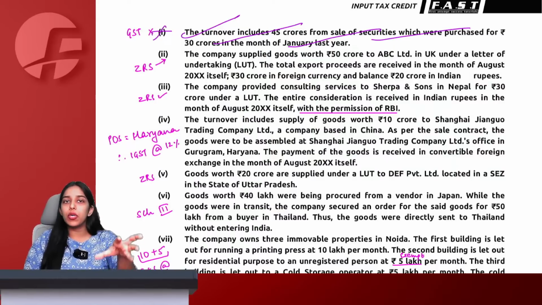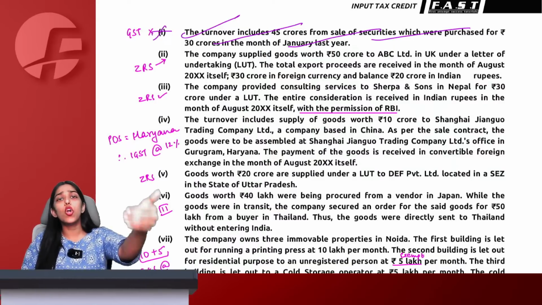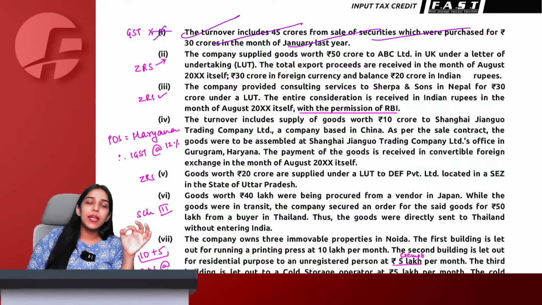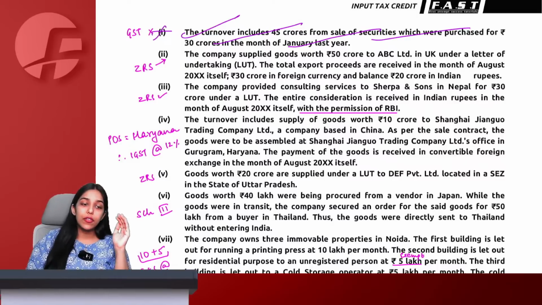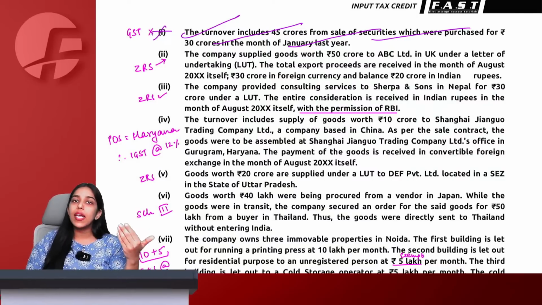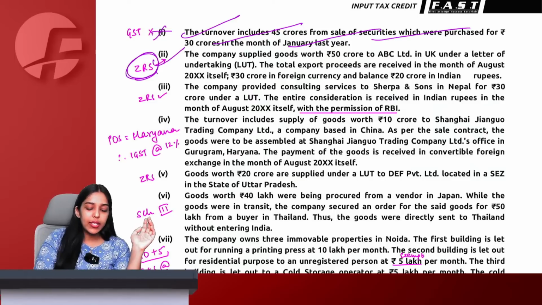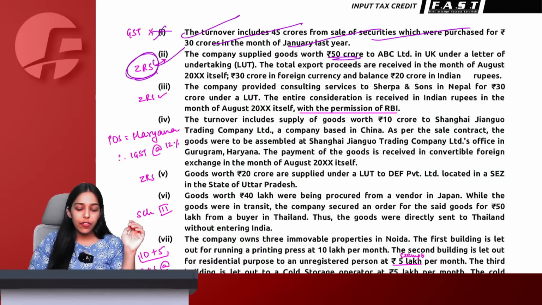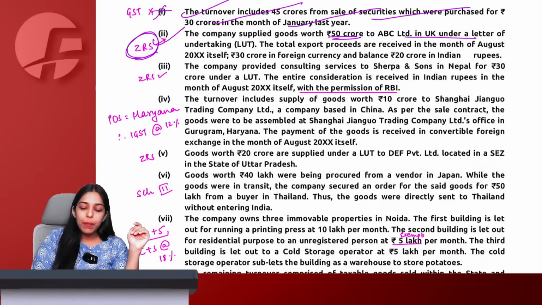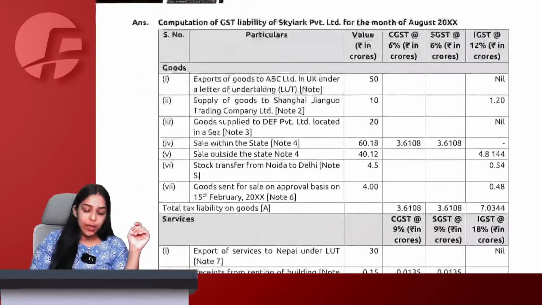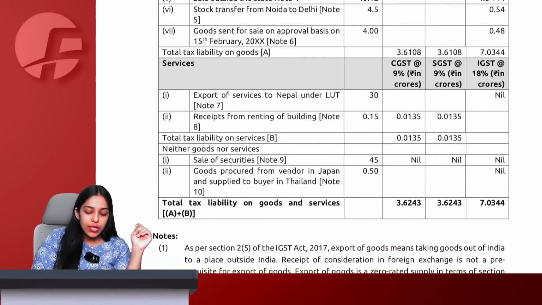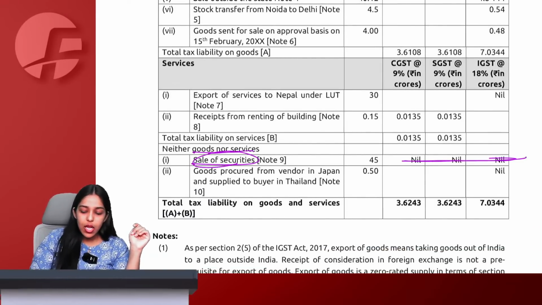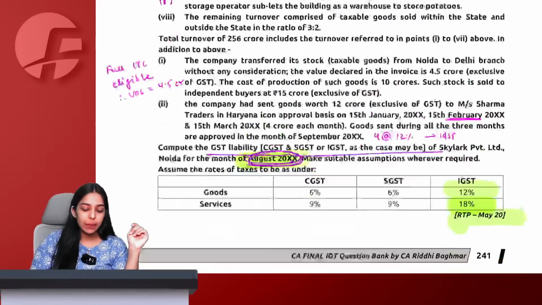That is all a separate story. Today I know if I have exported, my goods have crossed territorial waters of India. Whether payment is received in forex convertible currency or in INR, it is all irrelevant. For goods, territorial waters of India cross, export happened. This is a zero rated supply. So the entire 50 crore being a zero rated supply, no payment because it is under a letter of undertaking. So export of goods, nil GST will come because it is without payment of GST, export under undertaking. Then sale of security, neither goods nor services. Again, no GST will be applicable on the same.